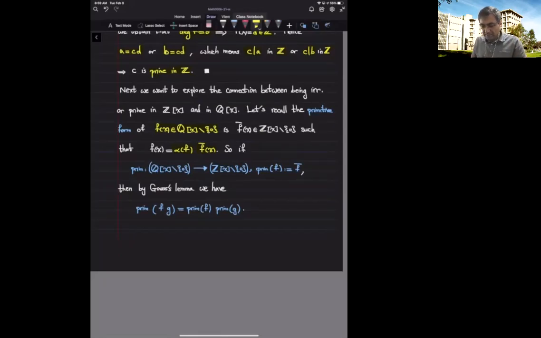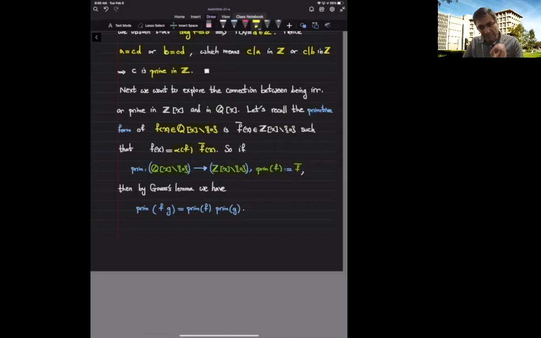So therefore, we get a function from non-zero polynomials with rational coefficients to non-zero polynomials with integer coefficients, essentially sending f to the primitive form of f, which I often denote by f bar in today's lecture.